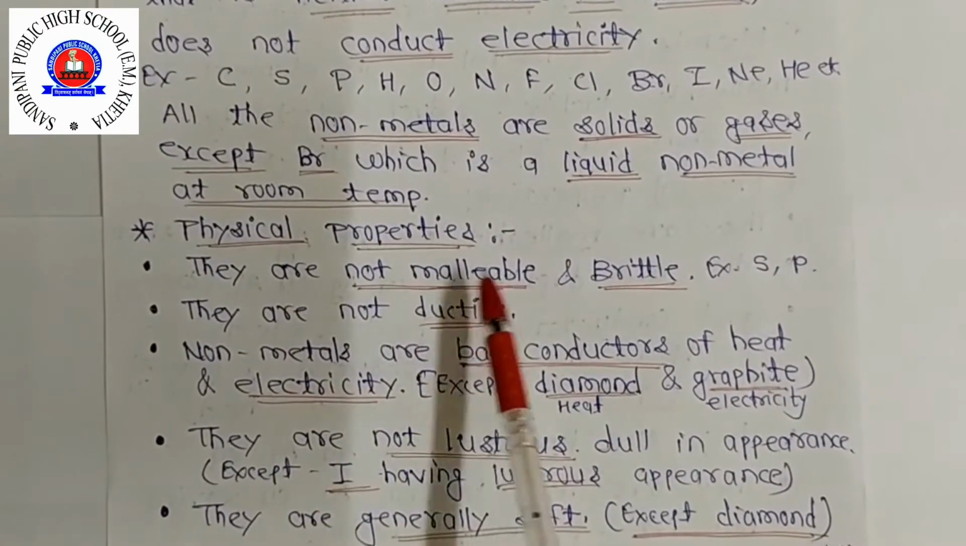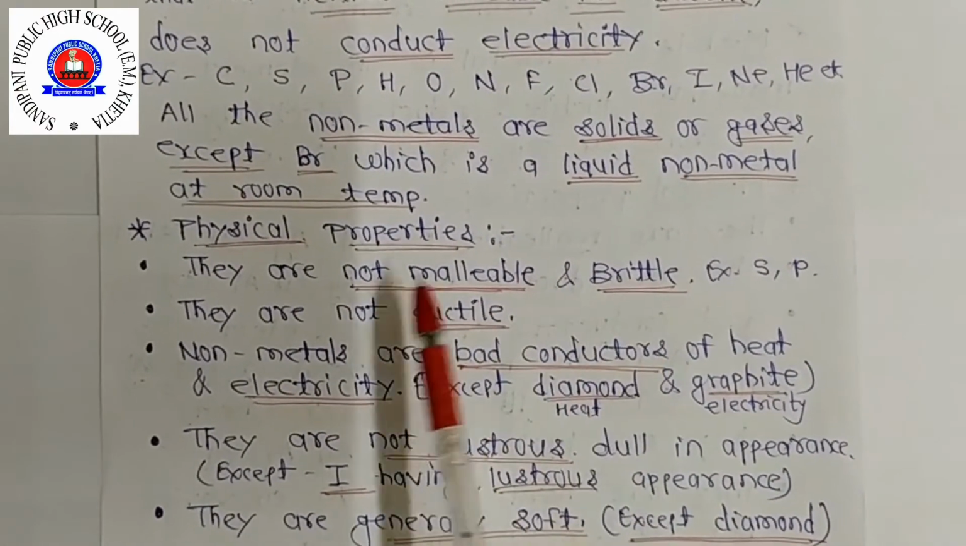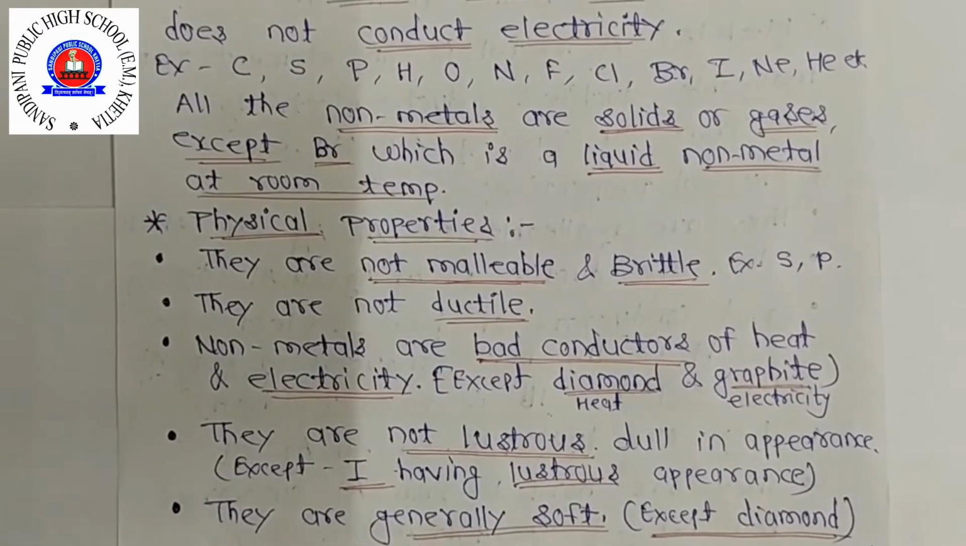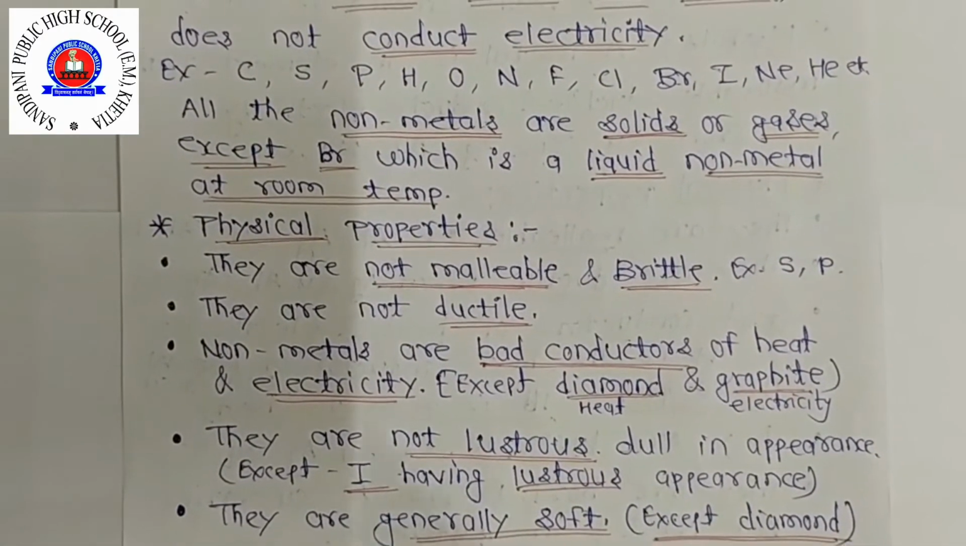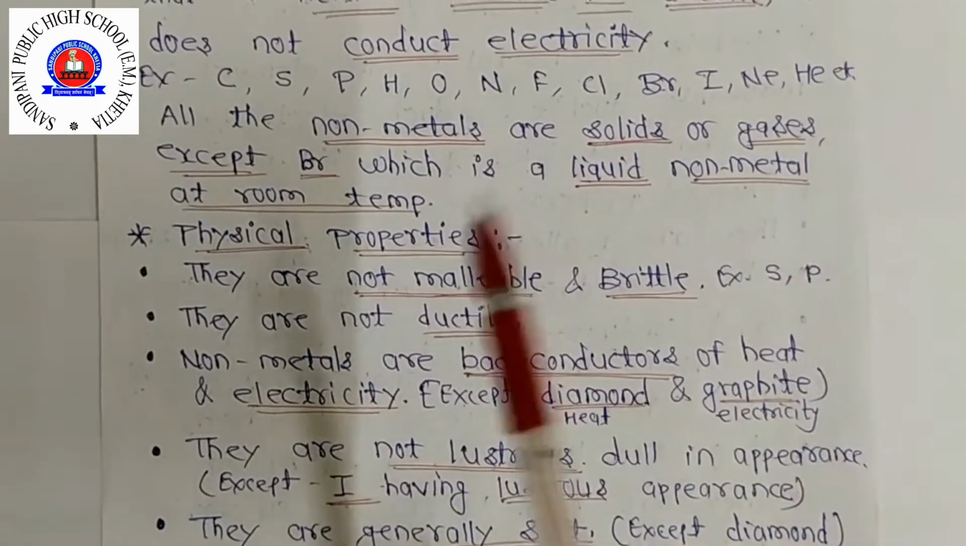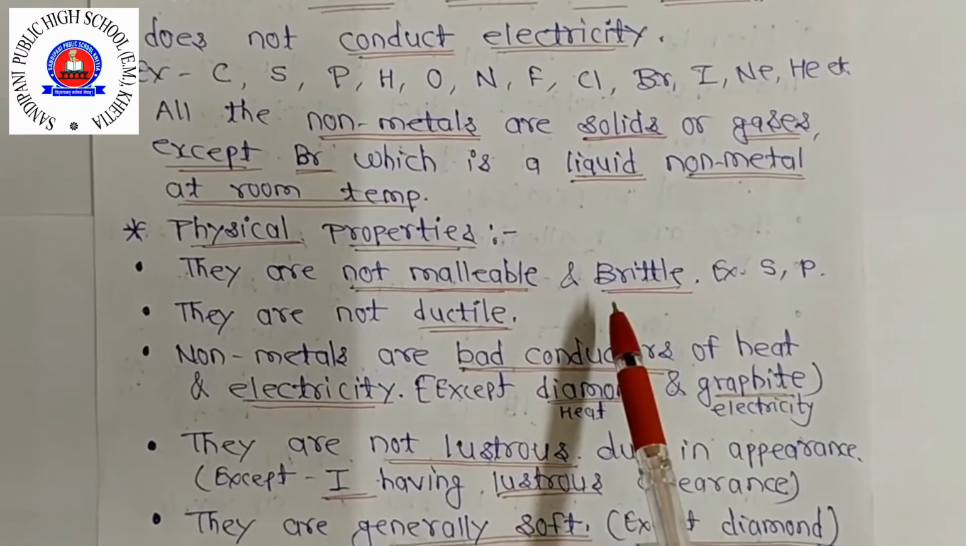Now next, physical properties. So they are not malleable and are brittle. Not malleable means उसमें sheet form नहीं होती है. And non-metals break into small pieces. मीन्स जैसे आप उसको hammer करते हो तो it forms brittleness.